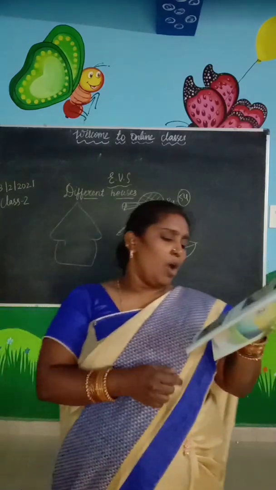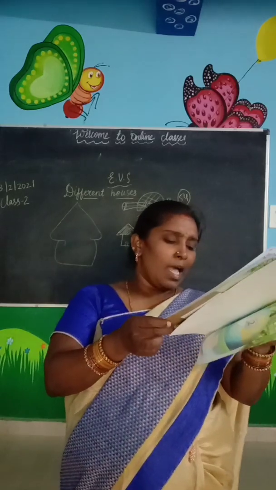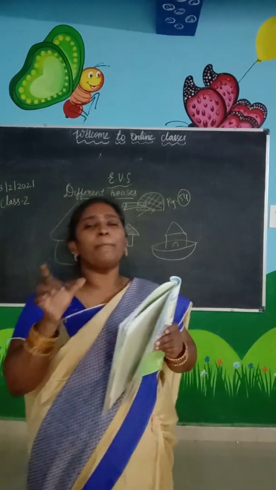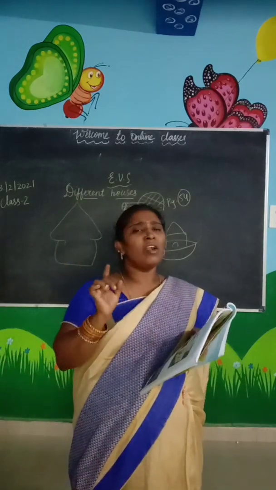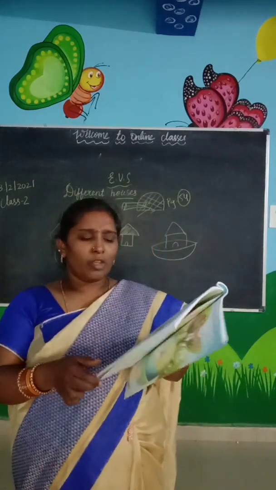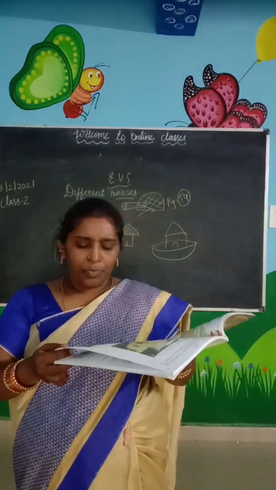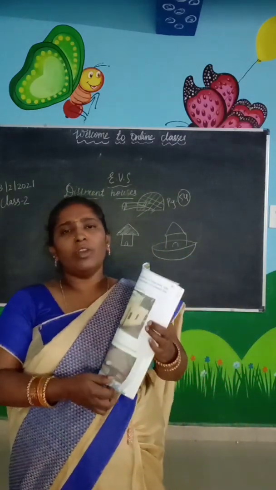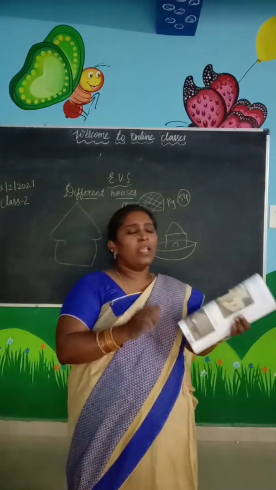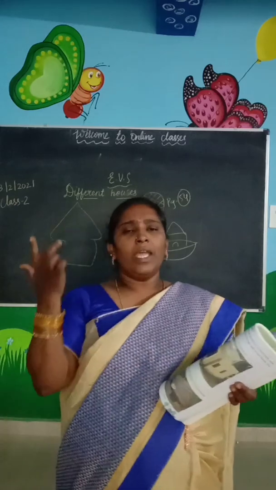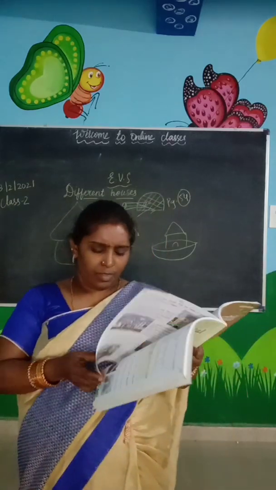Temporary houses last for a short time. They are not strong because they will not use cement, concrete, bricks, all those things. If there is a heavy rainfall, they can wash away.